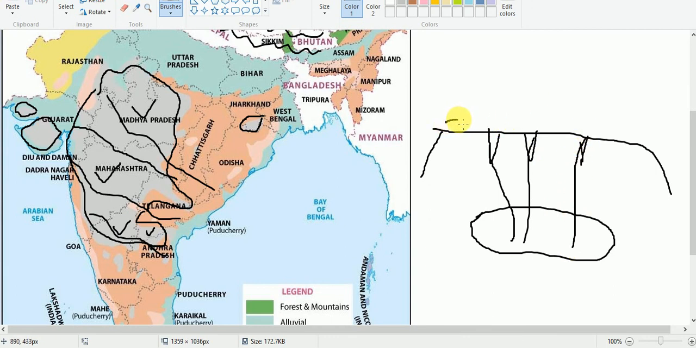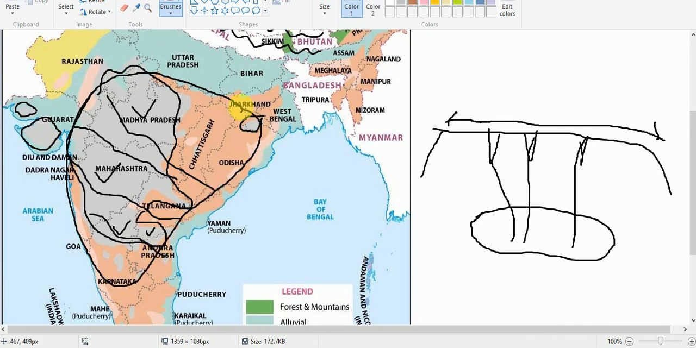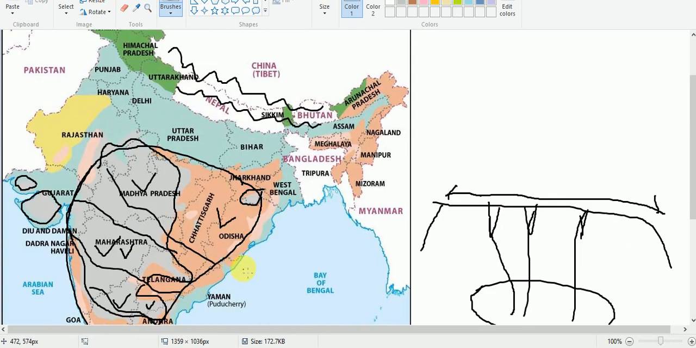It was not ejected, simply oozing out, and it was spreading, flowing in different directions, thus covering this whole area. This area was covered by lavas. After cooling down, those lavas formed these black soils. However, in some areas like here and here, due to denudation and erosion activities, these have been removed. So in this way black soils were formed.